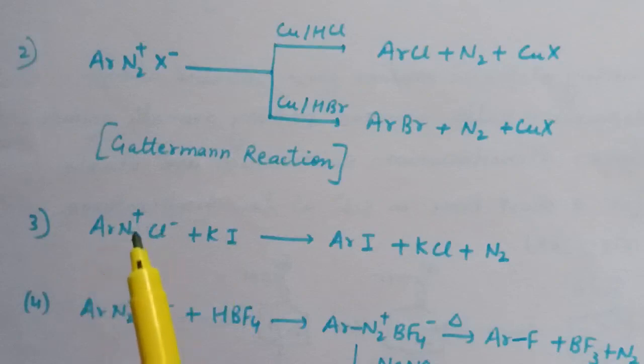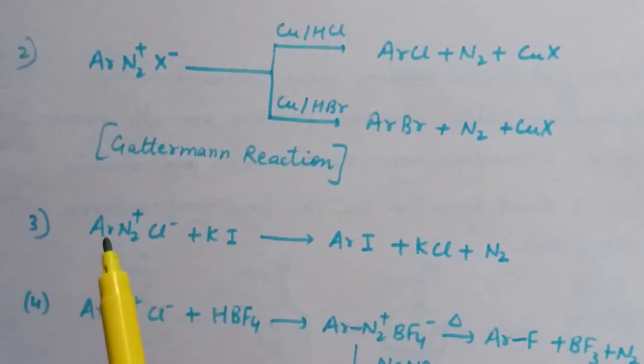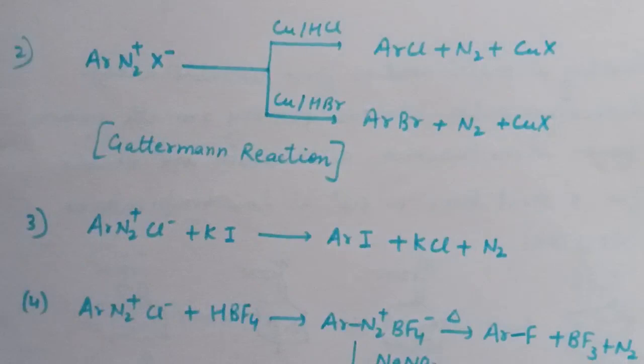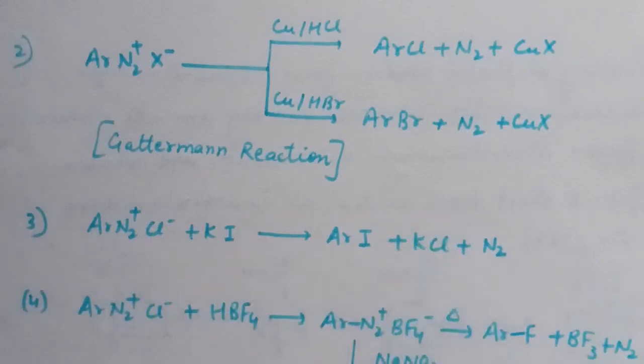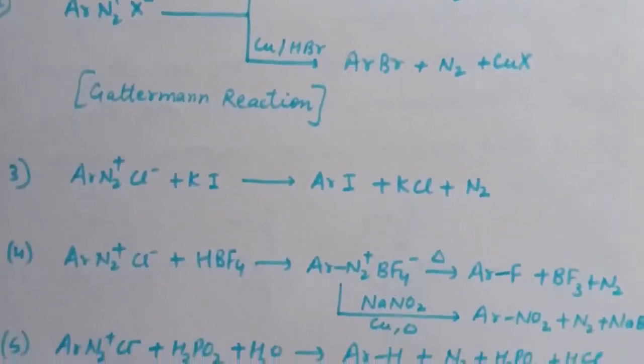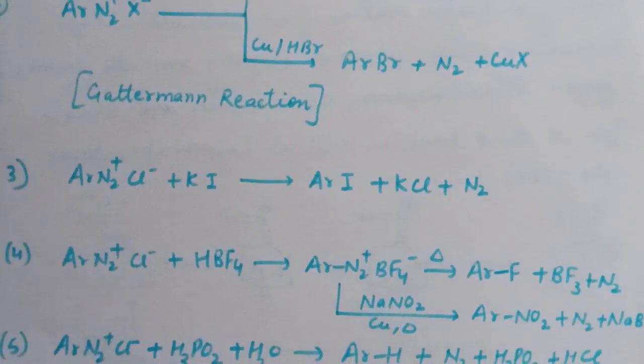convert this to arene diazonium salt, and after that, treatment of arene diazonium salt with KI results in the formation of aryl iodide. Next is the reaction of arene diazonium chloride with HBF4, that is fluoroboric acid.